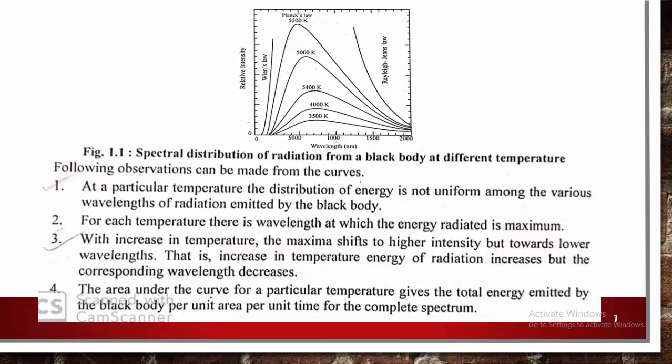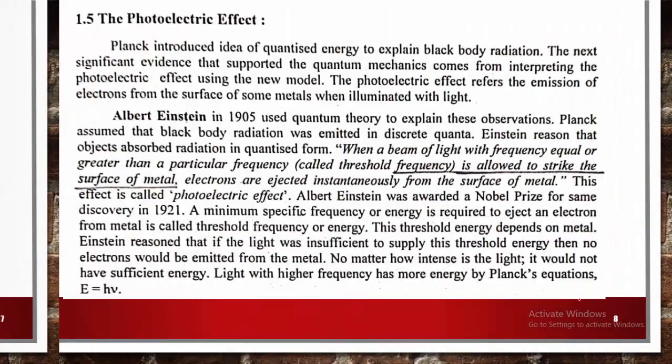The area under the curve of a particular temperature gives the total energy emitted by the black body per unit area per unit time for the complete spectrum. So this is the black body and its observations.